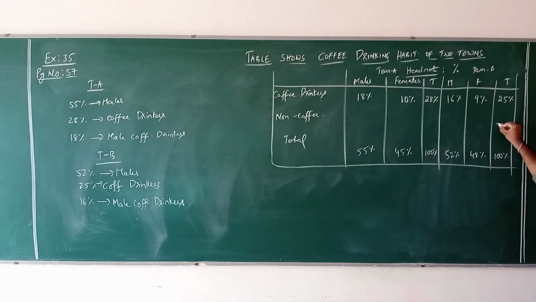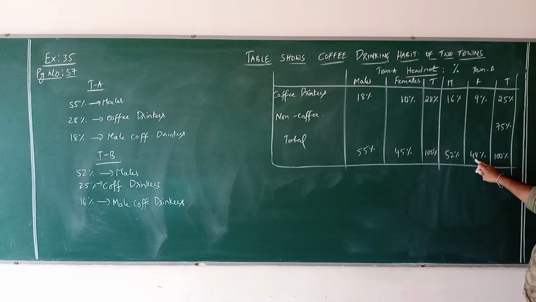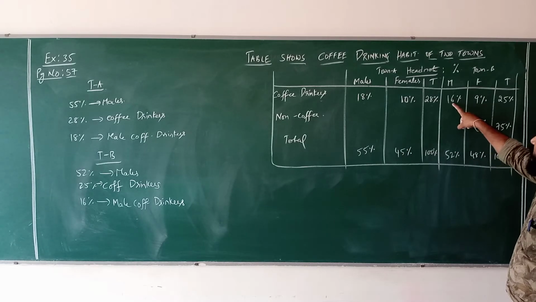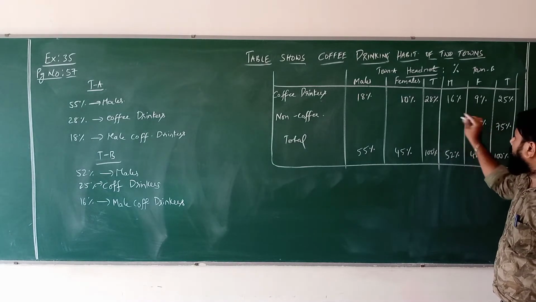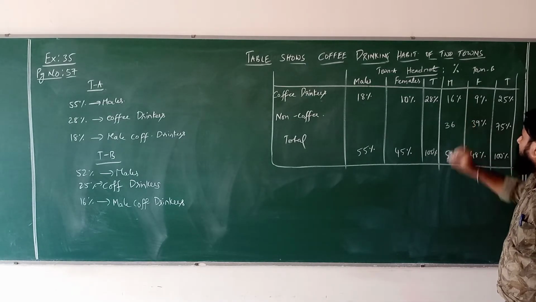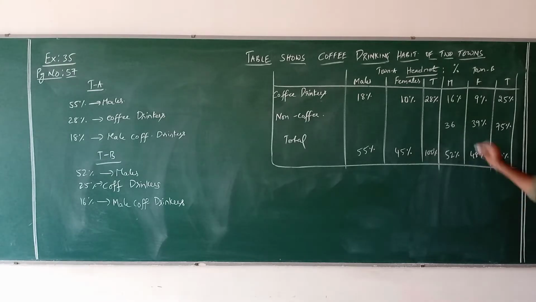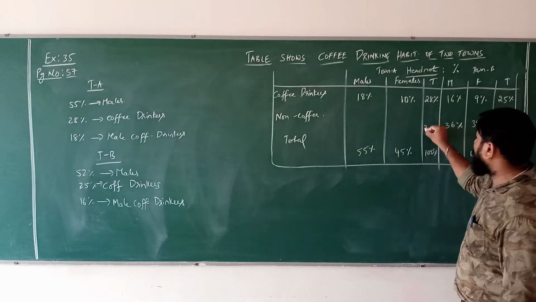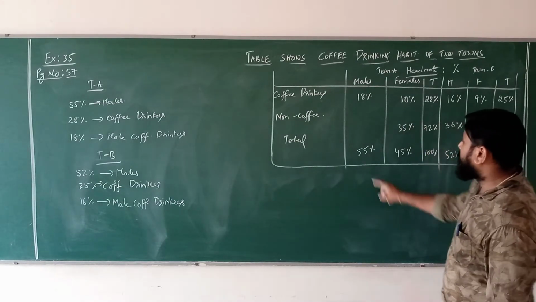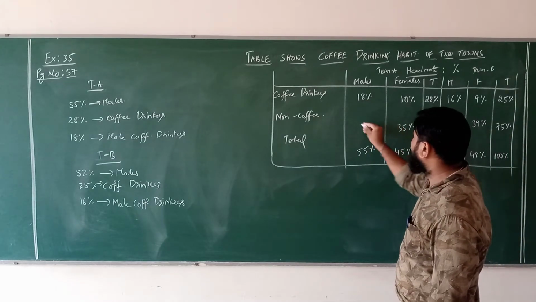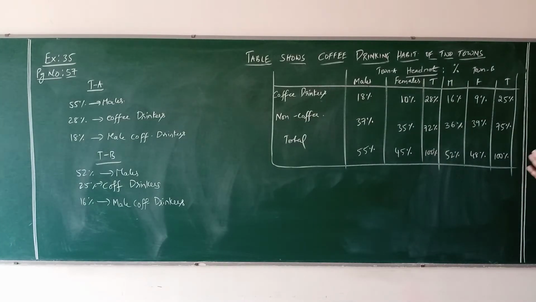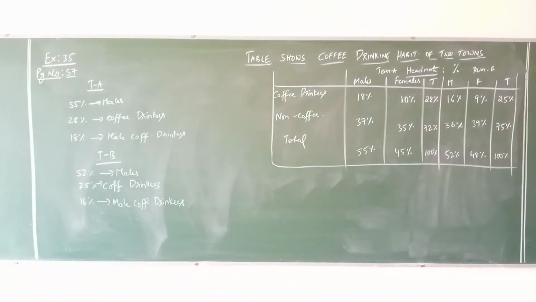Here 100 minus 25, 75%. Here 48 minus 9, 39%. Here 52 minus 16 is 36%. Next, 100 minus 28, 72%. 45 minus 10, 35%. 55 minus 18, 37%. Just calculate the row and column totals and balance it neatly.